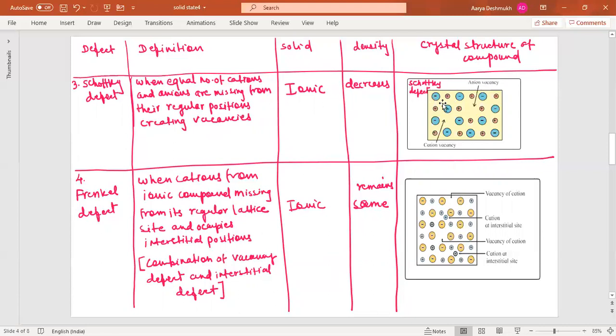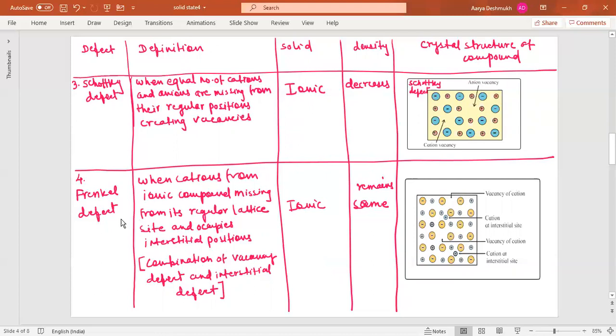Now you can see here, the blue color shows an anion, and this is a cation. Now this anion is missing from this side, and this cation is also missing here. So one anion and one cation are missing from here. That decreases the density because the cation and anion are missing from their original sites, and it creates the vacancy here. So this is the anion vacancy and this is the cation vacancy.